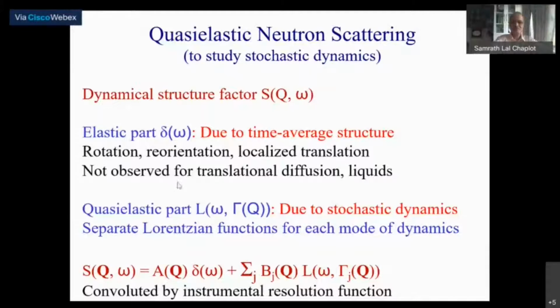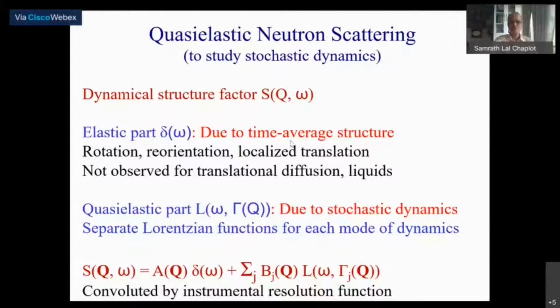So this is a simple schematic picture. The elastic part, as you know, just by a Fourier relation, you will find that the delta function at omega equal to 0 is simply a Fourier transform of the time average structure. So the time average structure is what gives you the elastic scattering.